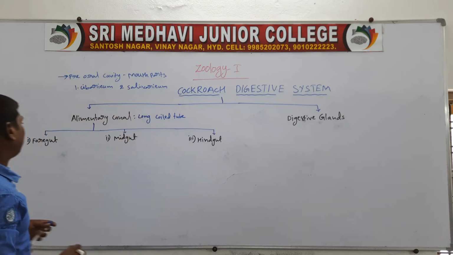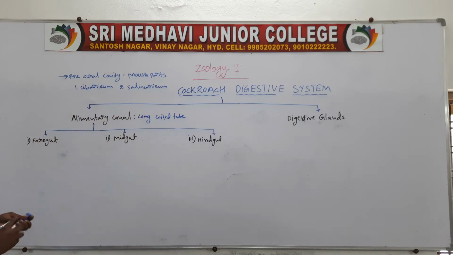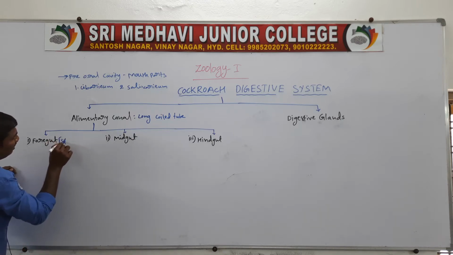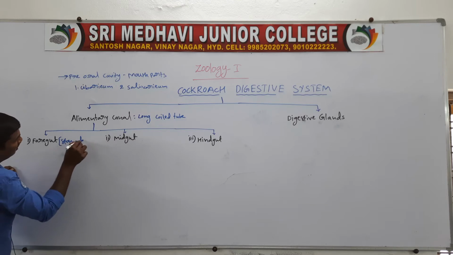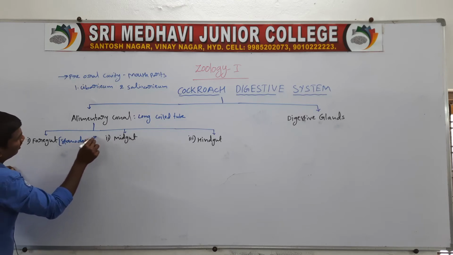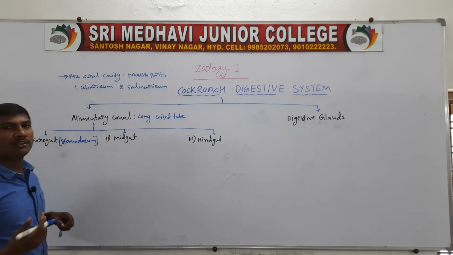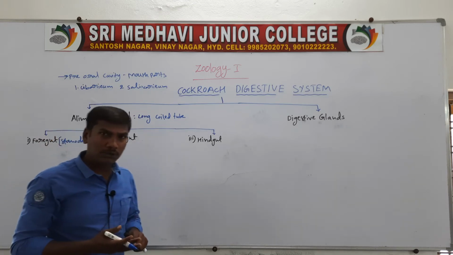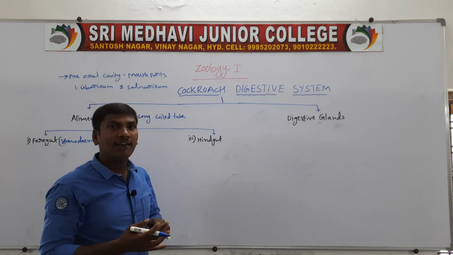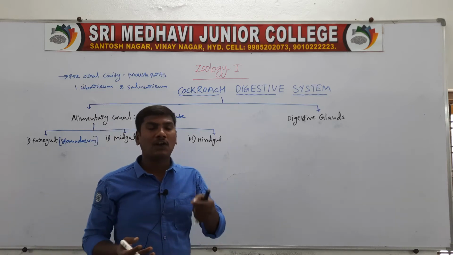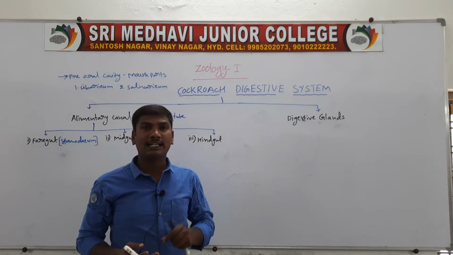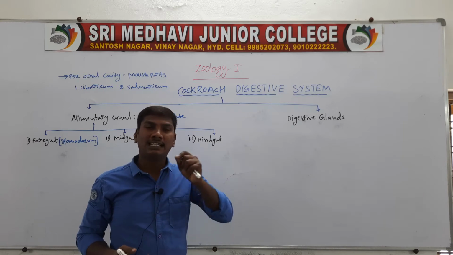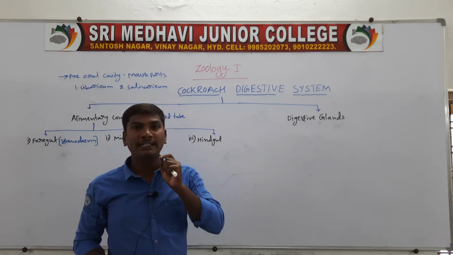First one, foregut. The foregut is also called stomodeum. It contains mouth, pharynx, esophagus, crop and gizzard.